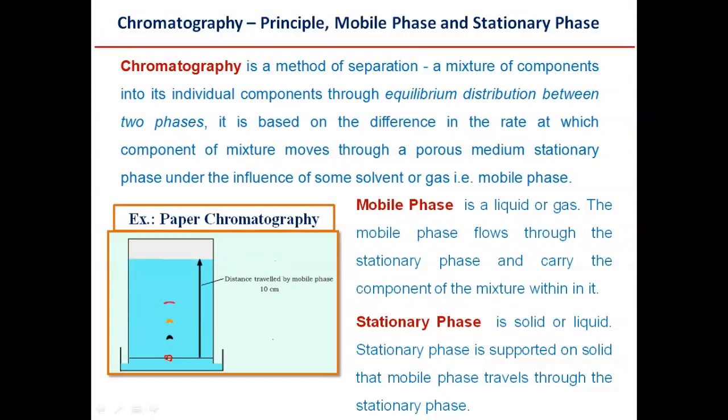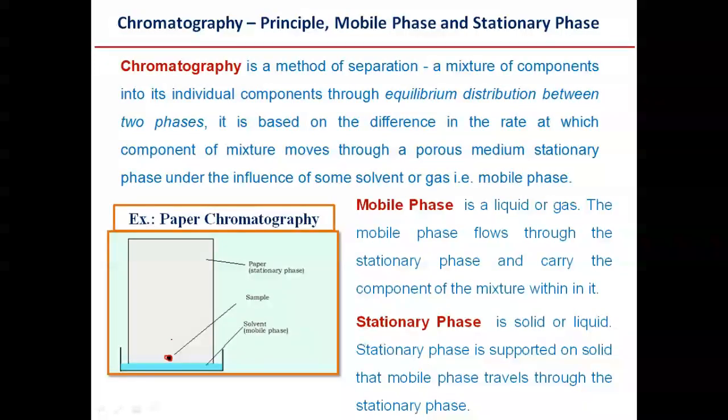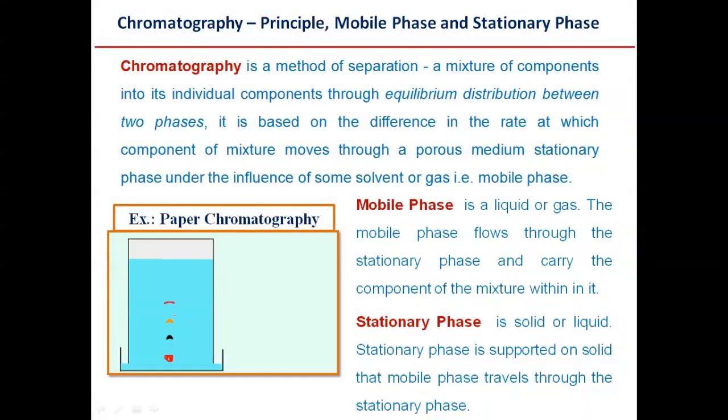Once you pour the solvent, it moves up based on the polarity of the components present in the mixture. So the mixture spotted at the origin is moving upwards and the components are being separated based on their polarity.